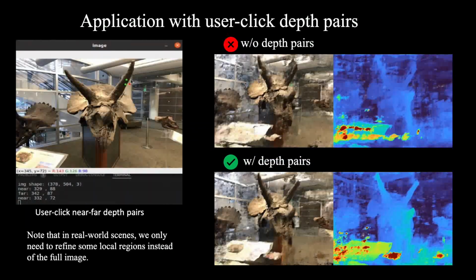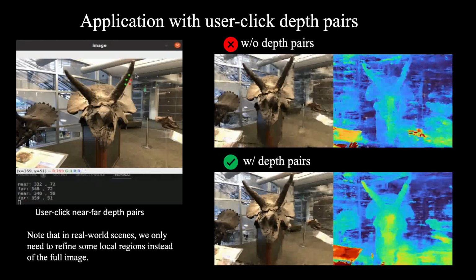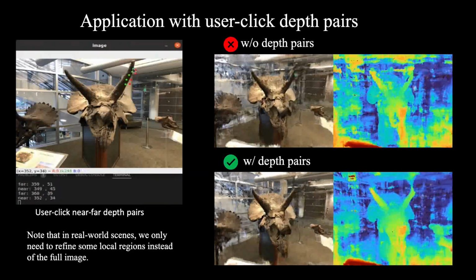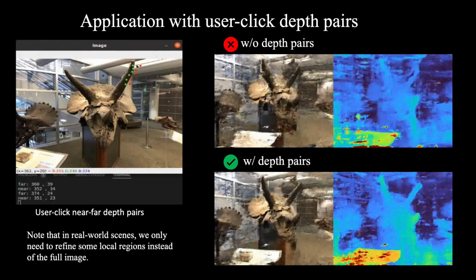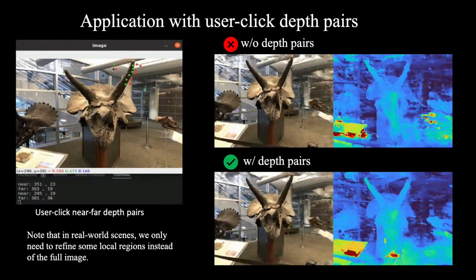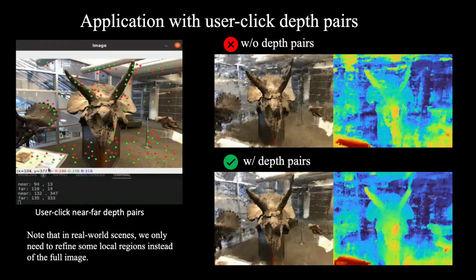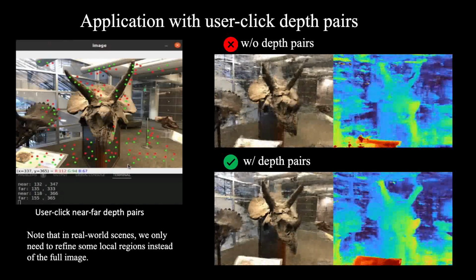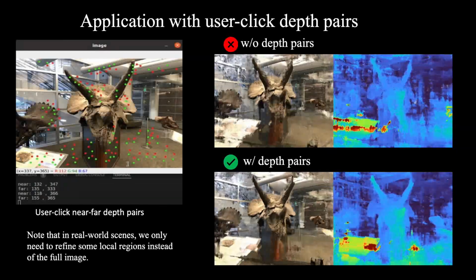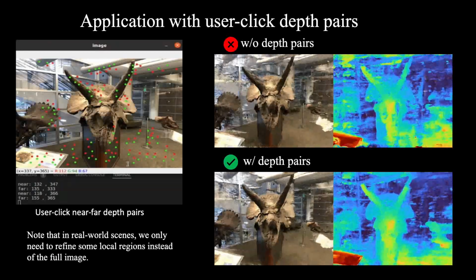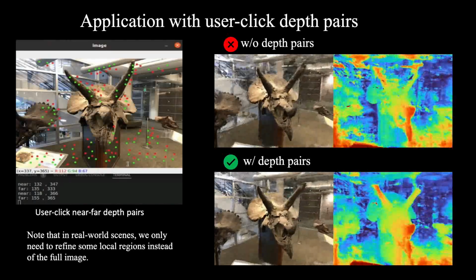We show another application. The users are asked to click near-far depth pairs for depth ranking supervision in a local patch when we do not trust the coarse depth. As we can see, the synthesis view significantly improves with about 30 near-far pairs. Note that, in real-world scenes, we only need to refine some local regions instead of the full image.